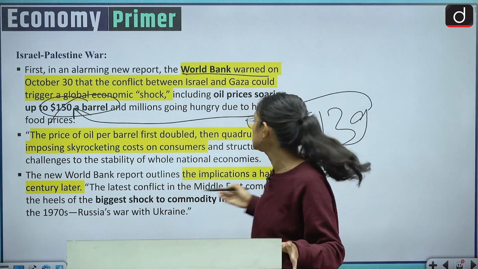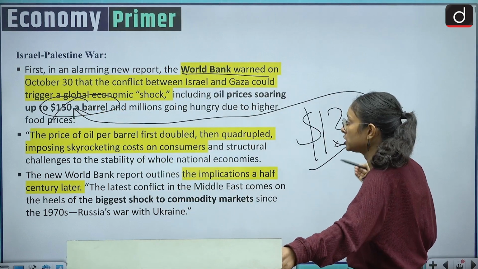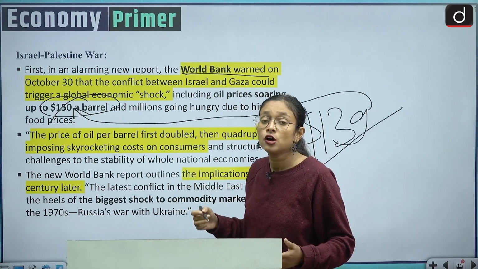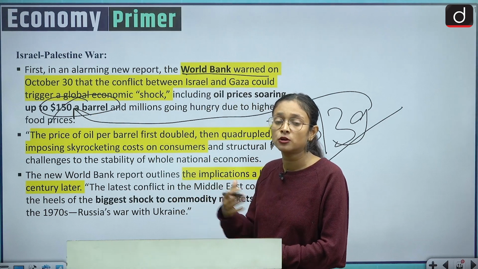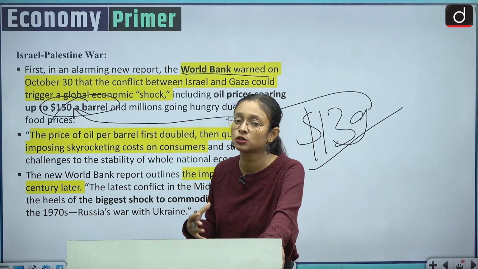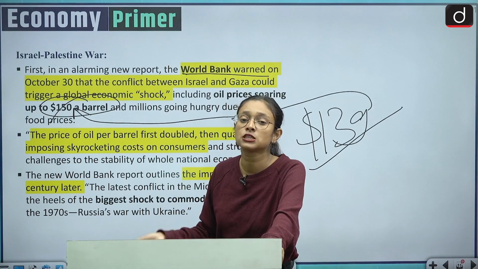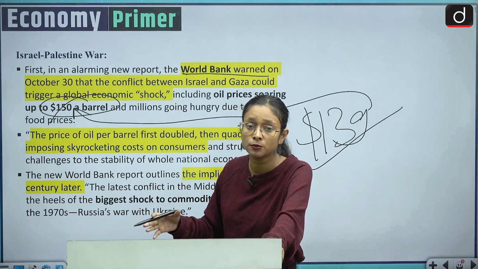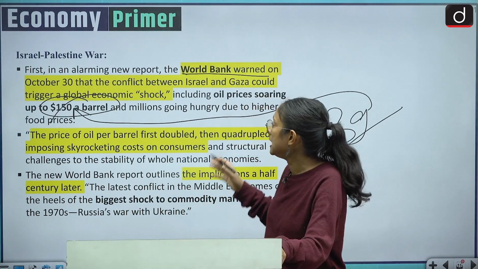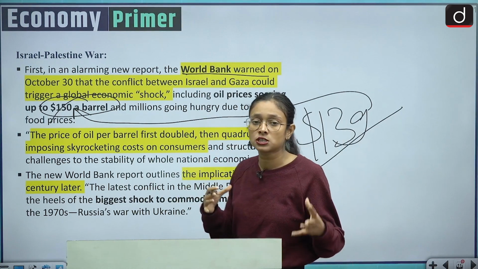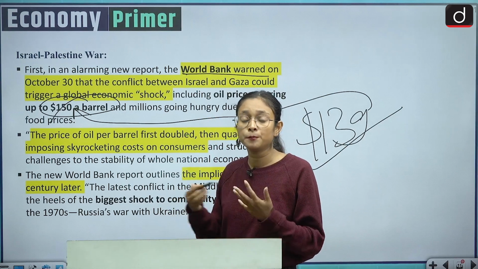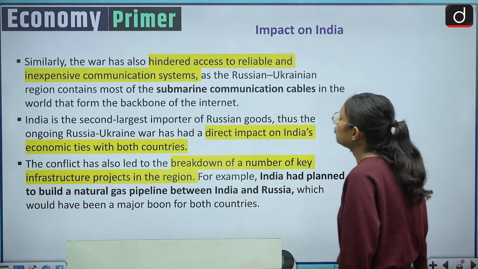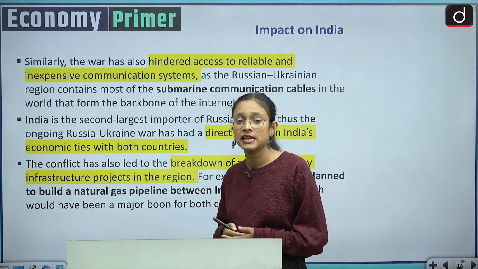So you can see that this price is already in a high position, and right now we have this $150 a barrel, and because of this it will have a huge impact on the commodity prices. Because of this the transportation cost will increase, and because of the transportation cost the commodity prices will increase, which will ultimately impact the Middle East economies and the Asian economies. So in that way the Israel-Palestinian war is not just limited to the Middle East, it is also impacting the whole world.